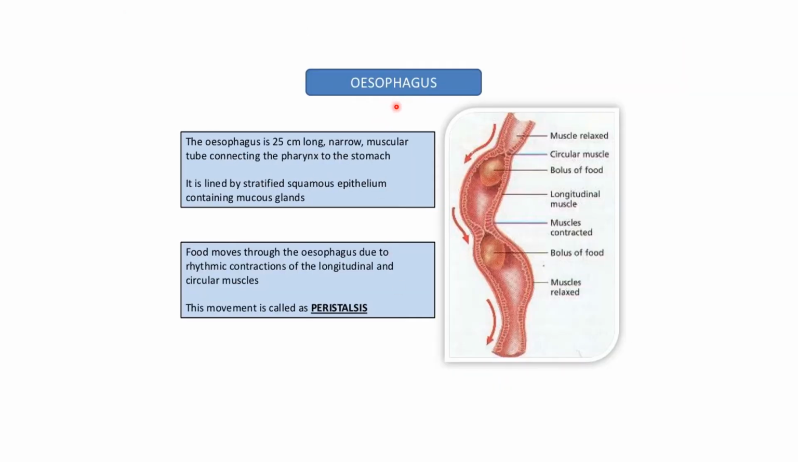Now moving on to the esophagus. It is a 25 centimeter long narrow muscular tube connecting the pharynx to the stomach. It is lined by stratified squamous epithelium and contains mucus glands. The food moves through the esophagus due to rhythmic contraction of the longitudinal and circular muscles, that is smooth muscles, and this movement is known as peristalsis.